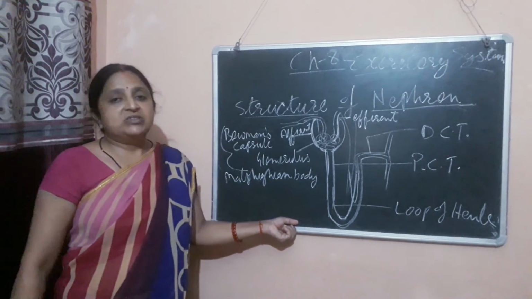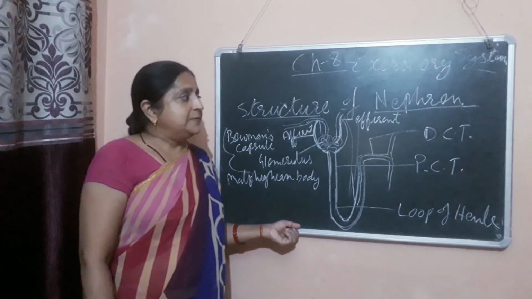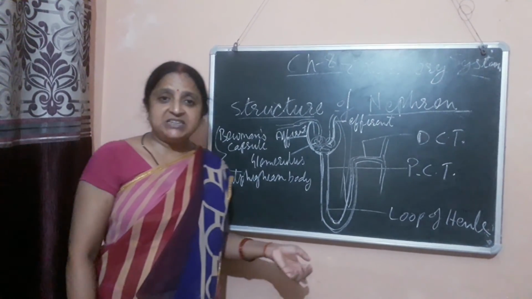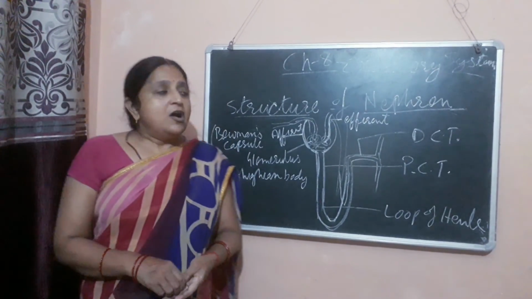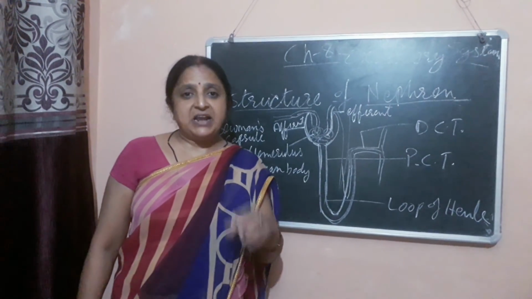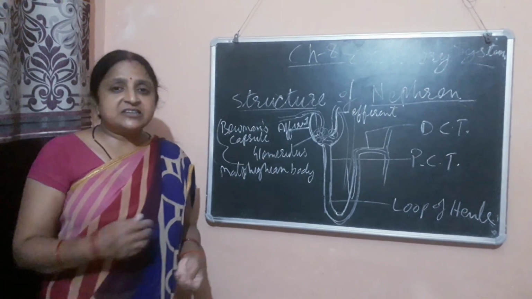This is all about the structure of the nephron, and I will explain to you how urine formation takes place in the kidney, and how it transfers from the kidney to the urinary bladder, in the next class. Till then, thank you.